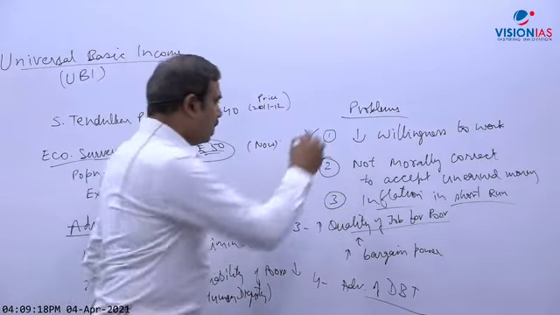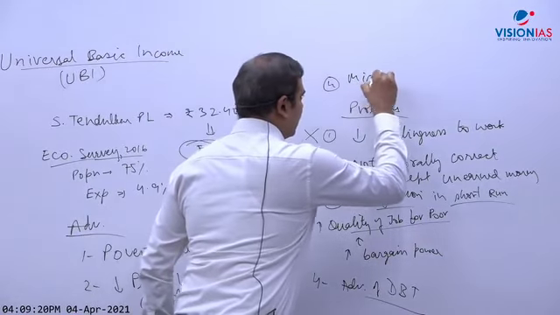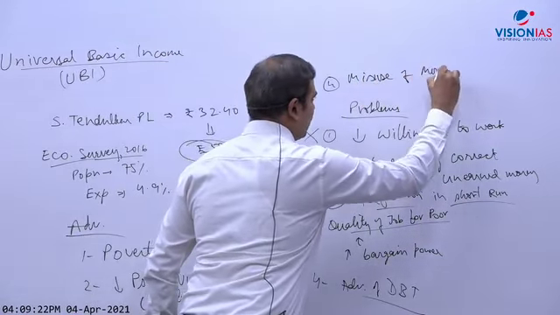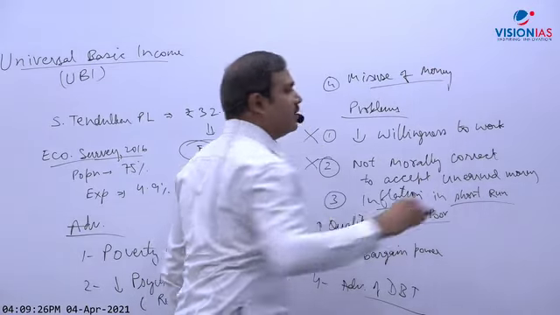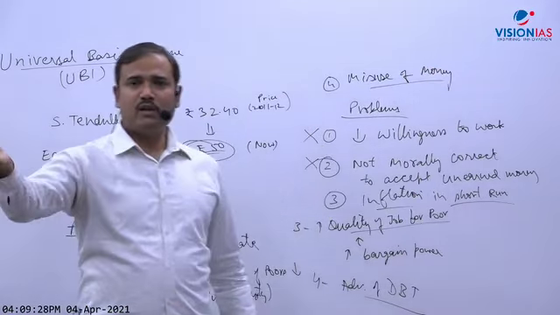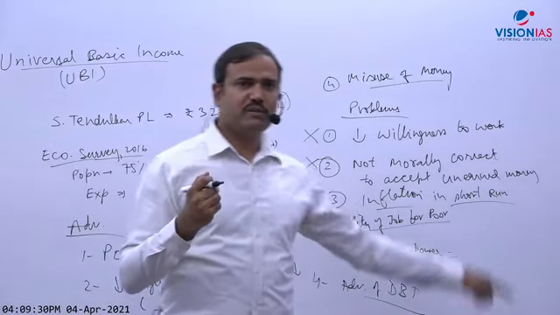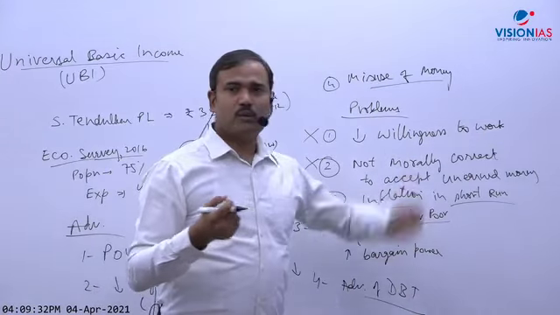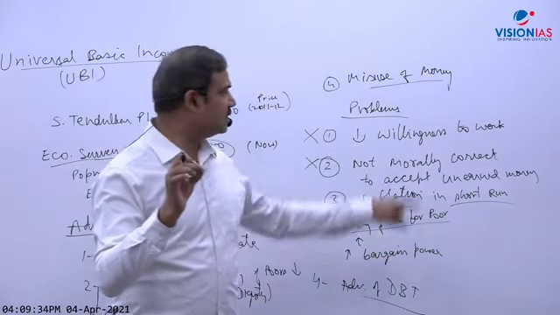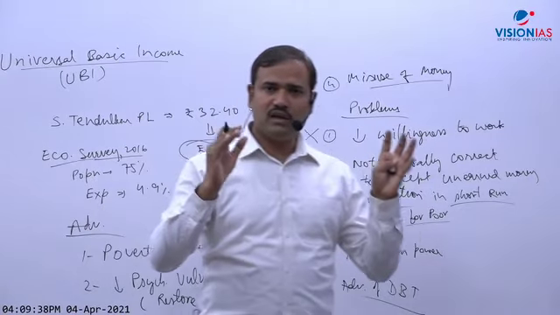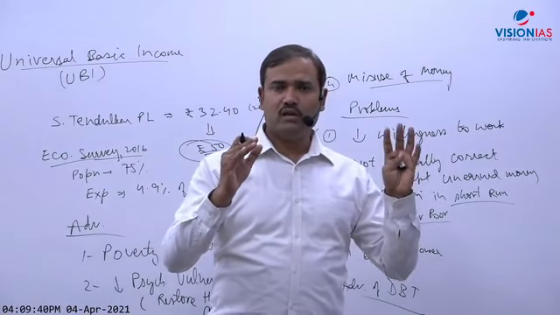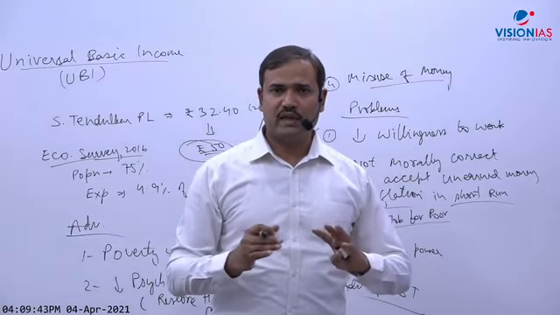Inflation. Another problem, some people say, is misuse of money. When money is given, a person may be a drunkard, may spend the money on drink, and then the family may not get basic amenities. So this may be one problem, but not a major problem. Even the studies have shown that in the majority of cases, people spend less on wasteful things like cigarettes and tobacco.